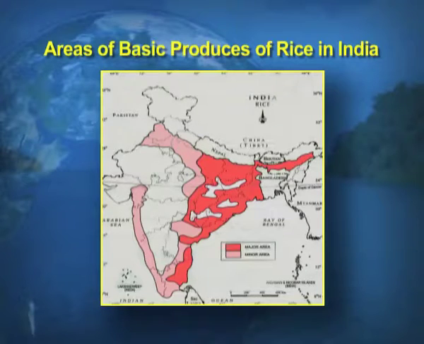Yes, here is a map, children, which shows the areas which are the basic producers of rice in India. You see the coastal areas and northern India, which is basically the Indo-Gangetic plain. These are the areas which go for the production of rice in India.